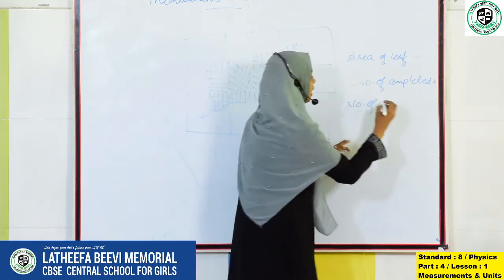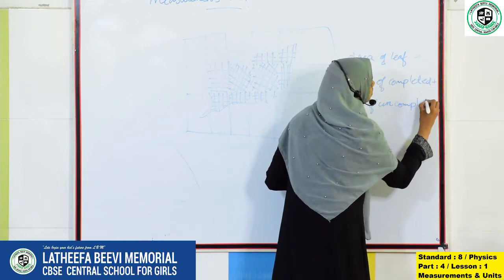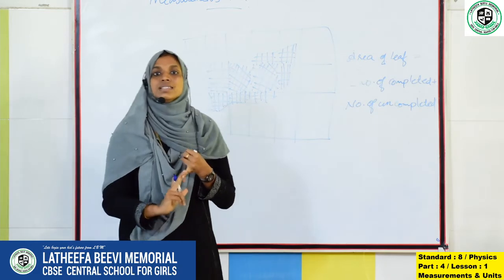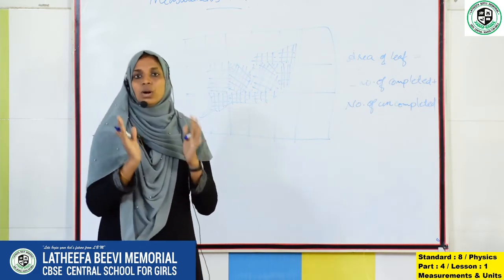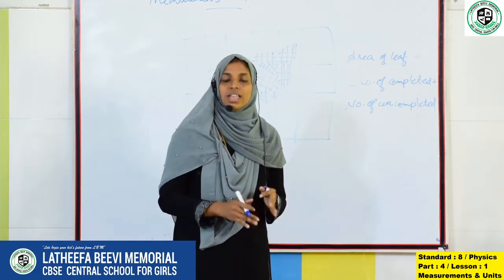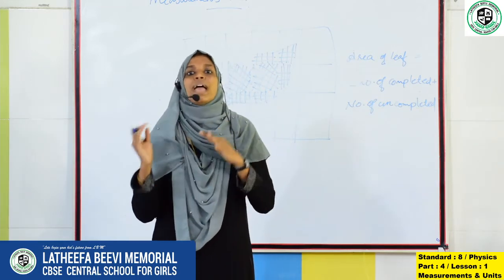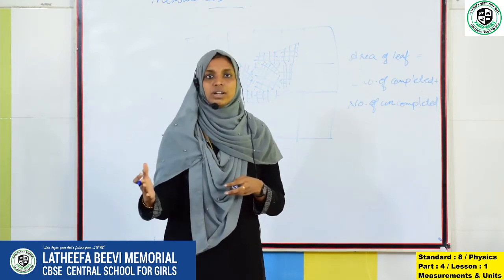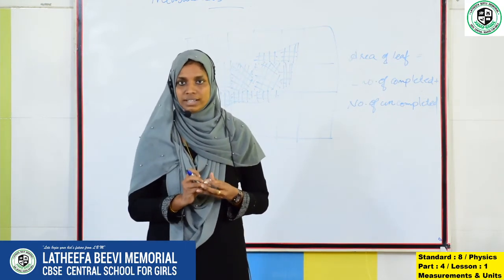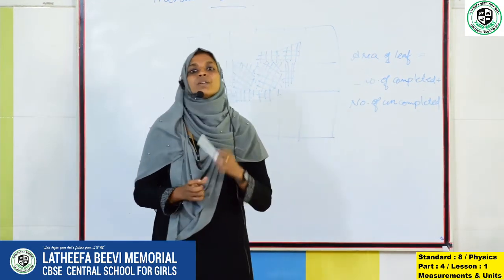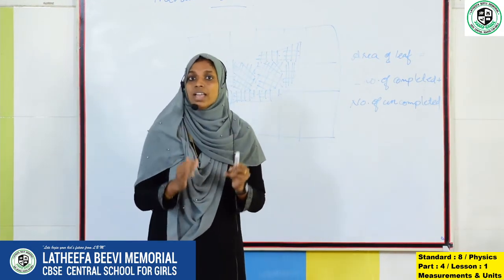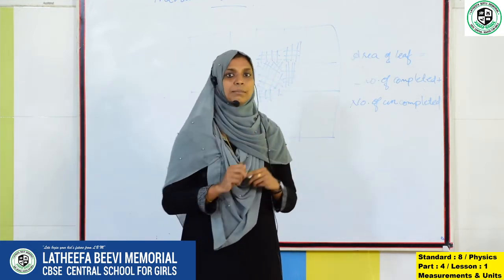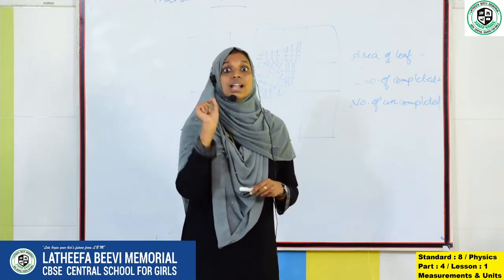So in this class we discussed fundamental quantities and derived quantities. What is a fundamental quantity? The quantities which are not related to other quantities and cannot be expressed in terms of other quantities are the fundamental quantities. And what is a derived quantity? The quantities which are derived from the fundamental quantities, or related to them, are called derived quantities.